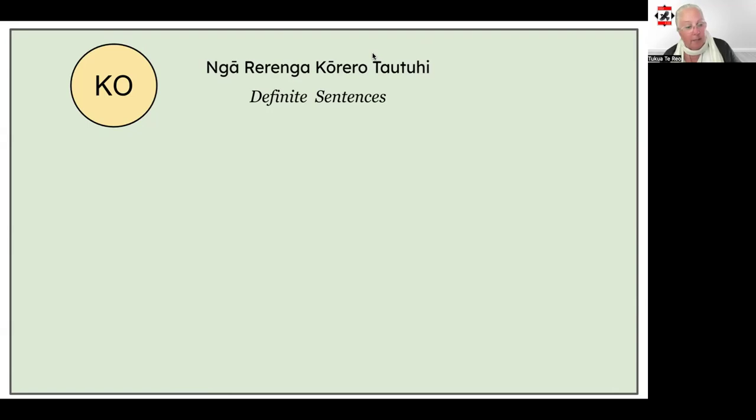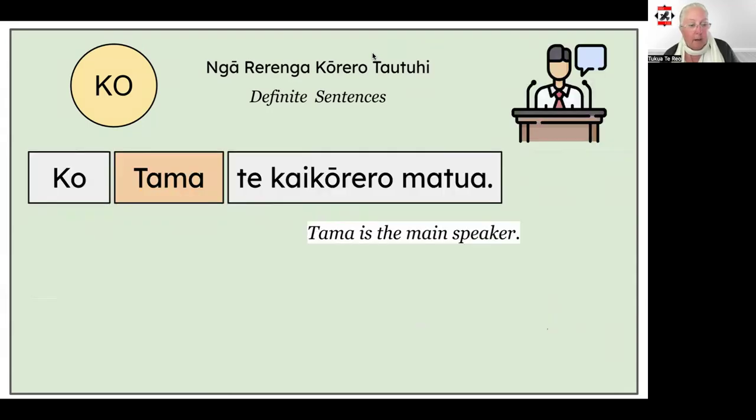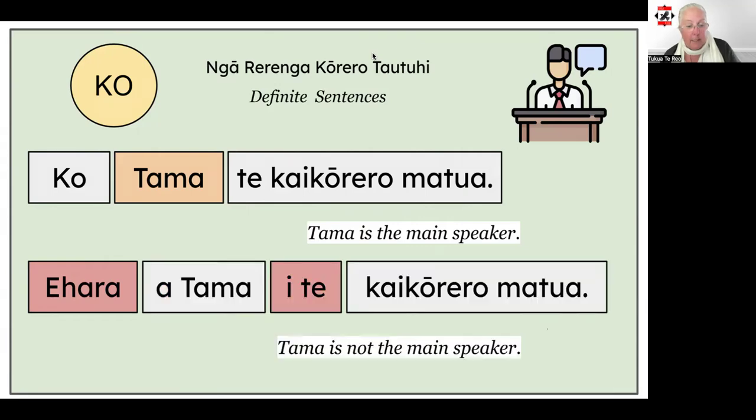With the affirmative structure, ko Tama te kaikōrero matua, the negation starts with the kupu whakakāhore ehara, and then the order of the negated sentence is slightly different to the ones we've been over so far. This sentence is one that starts with ko. Ehara a Tama i te kaikōrero matua. Tama is not the main speaker.